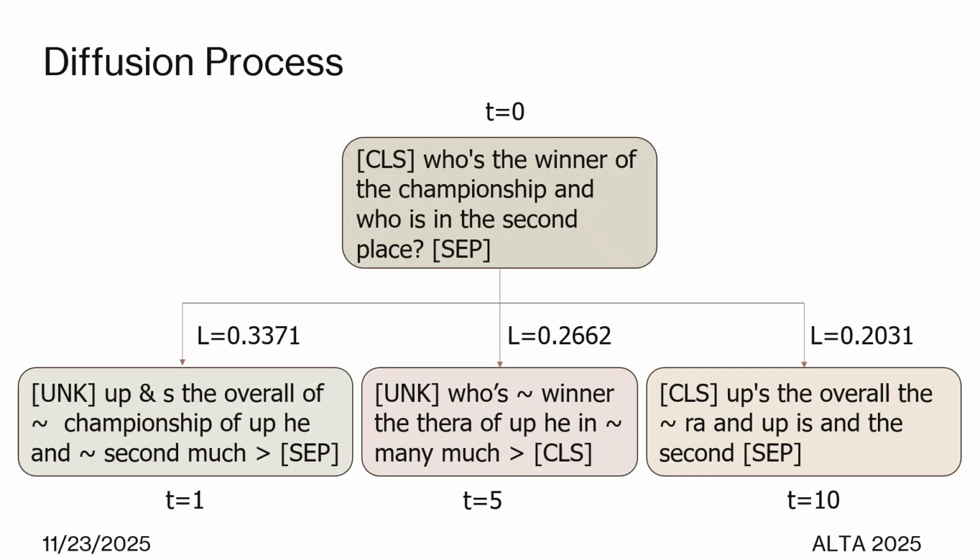Here we illustrate the diffusion forward process. At the top we have the original query at time 0, and then we show the queries at times 1, 5, and 10, by which as time advances we apply increasingly more Gaussian noise to the query itself. We also show the losses, which show a decline as time progresses.